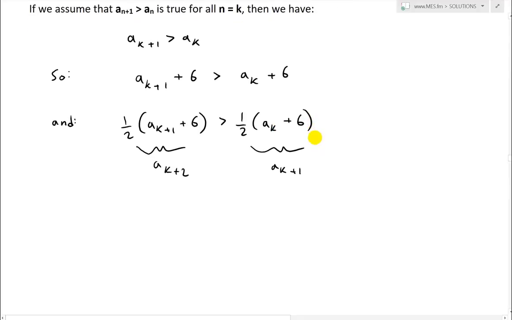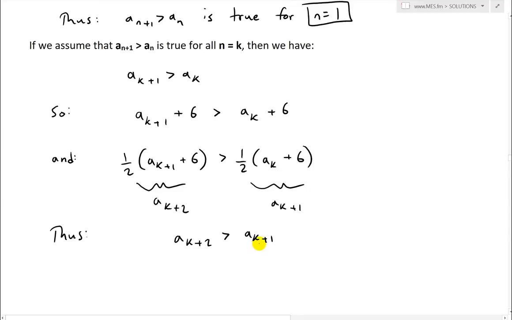So what we just proved is that a(k+2) is greater than a(k+1). If we assume this is true for k, we end up getting that it is also true for k plus 1.